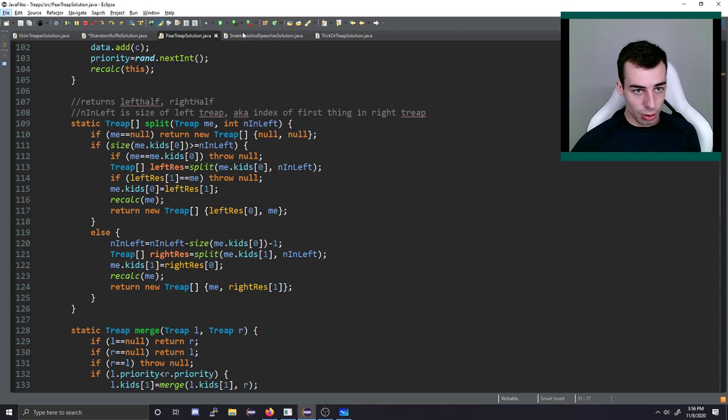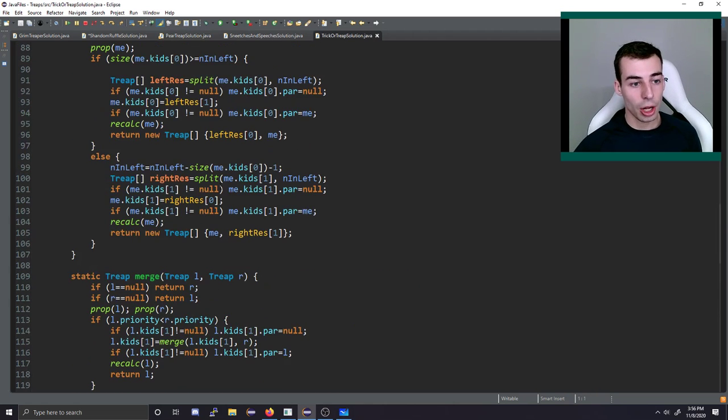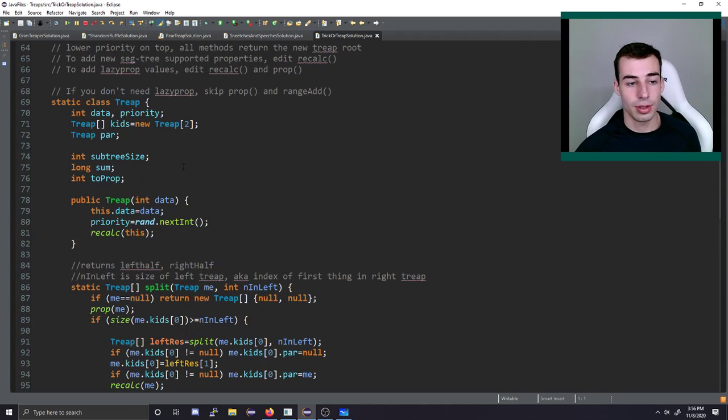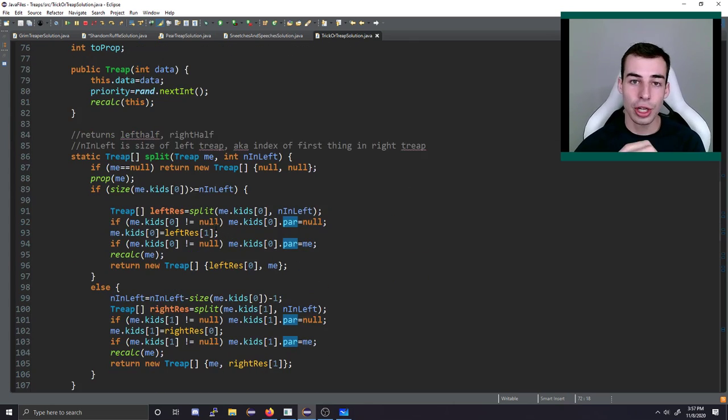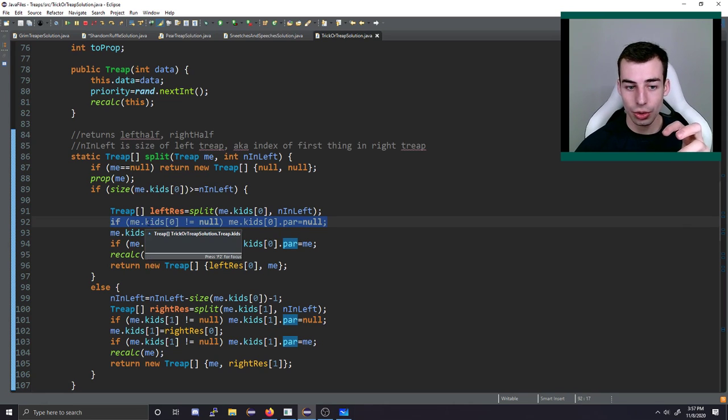So we can do that like this. I'll actually look at the treap code here because here it's very new. We also store this parent, and every time that we change some kid value, in this case this kid value here, the first thing we do is we say if that kid isn't null, then we're changing which parent points to that kid.